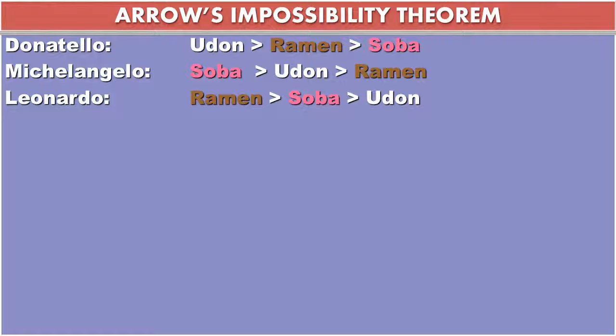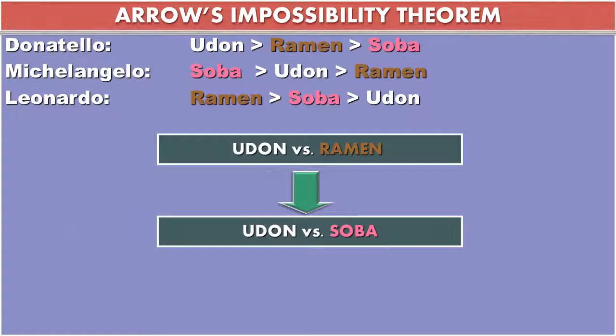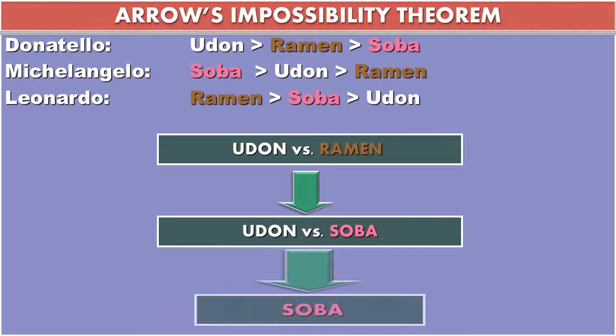So what's going to happen? Well, if they have a vote, and they all vote for their first preference, it's going to be a 3-way tie between udon, soba, and ramen. So they decide to have, let's say, a noodle-off. First they say, let's take udon and ramen, and then have the winner of these 2 go against soba. So you can see Donatello and Michelangelo vote for udon over ramen, 2-1, udon wins, it goes against soba. Now that we have soba versus udon, Michelangelo and Leonardo vote for soba. Soba is the choice. Well, this makes Michelangelo very happy, but what about Donatello and Leonardo?